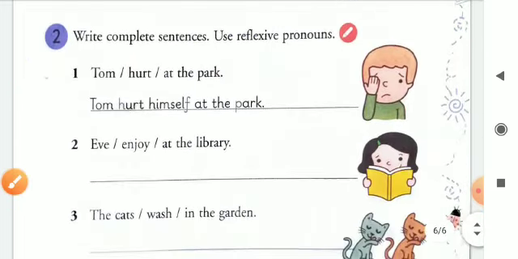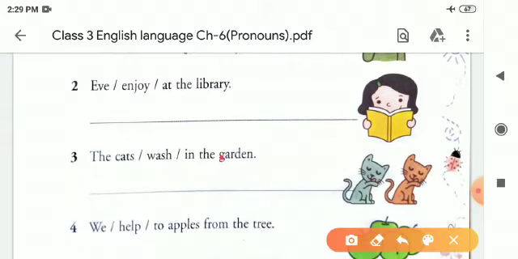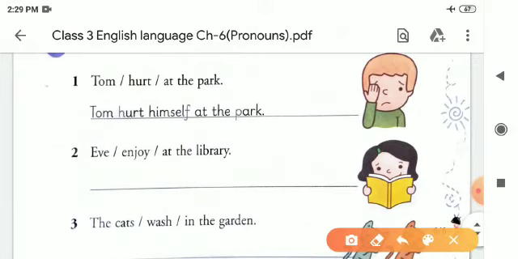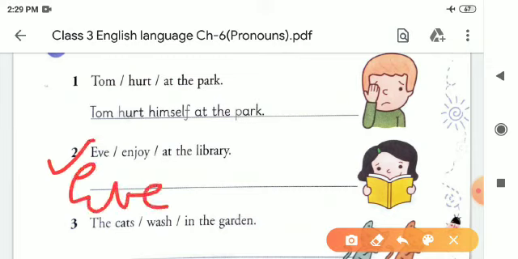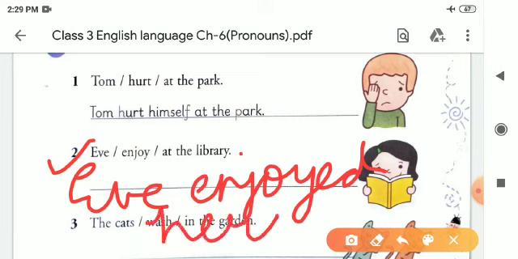Now write complete sentences, use reflexive pronouns. One has been done for you. Tom hurt at the park. Tom hurt himself at the park. Second one: Evie enjoyed at the library. Evie enjoyed herself at the library.